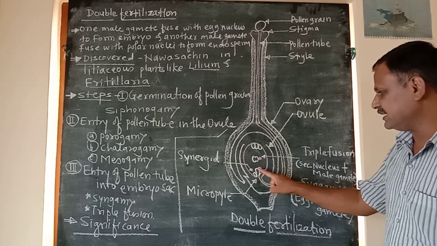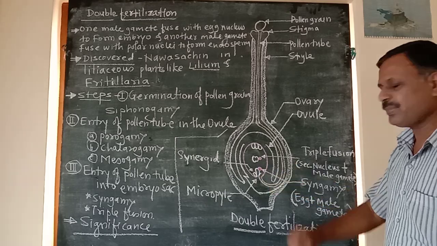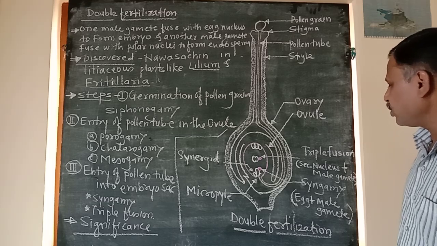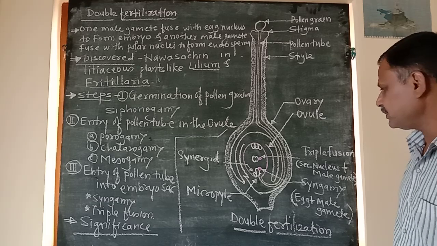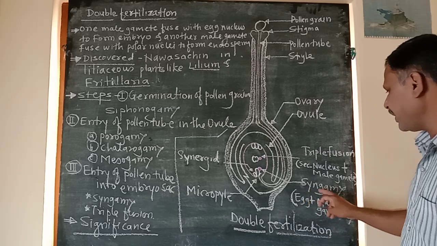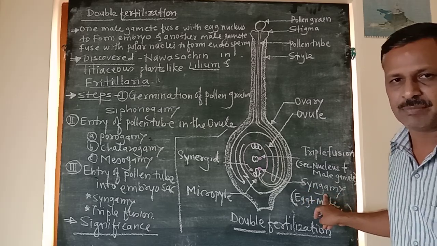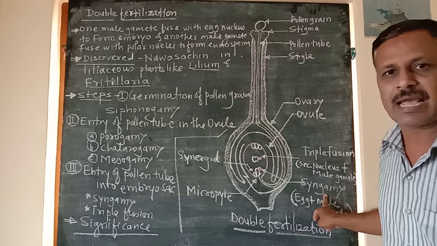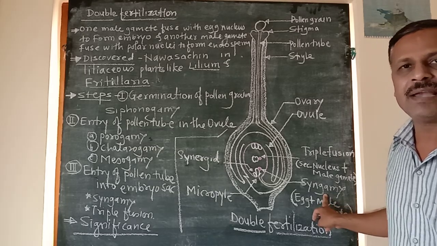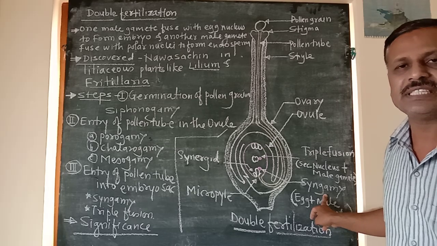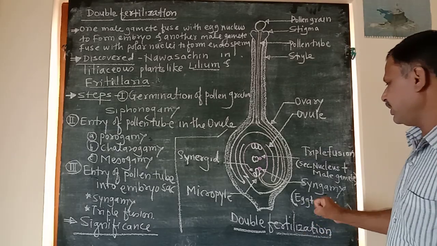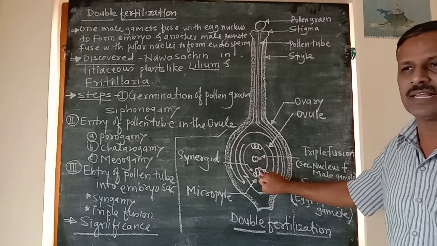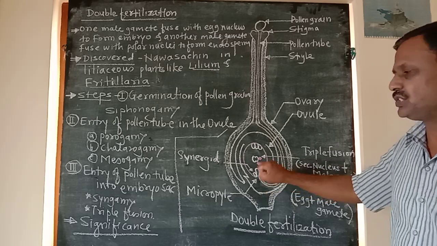Both these haploid nuclei fuse with each other to form an embryo. Syn means fuse, gamy means gamete. When male and female gametes fuse with each other, the process is called syngamy, or also called first fertilization.